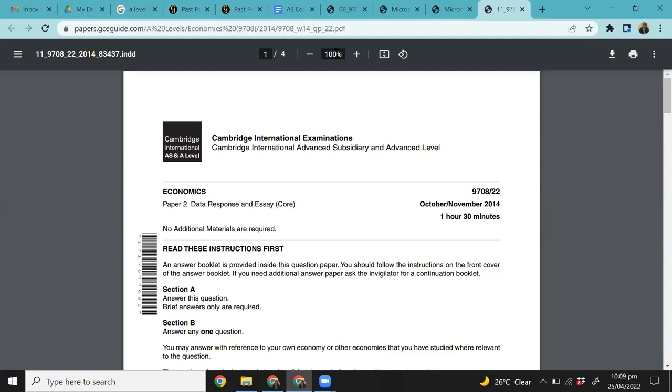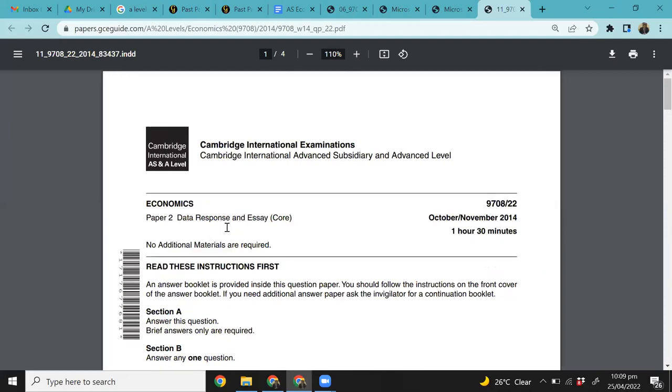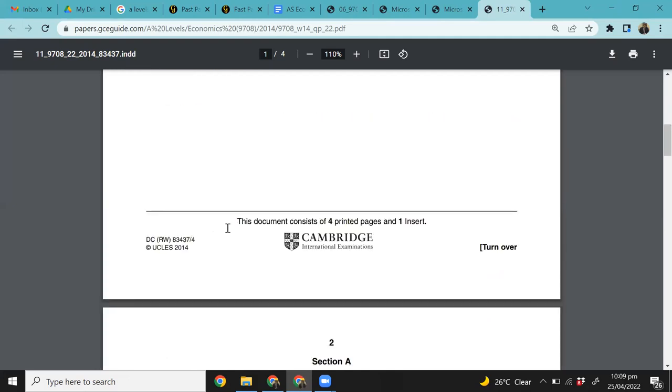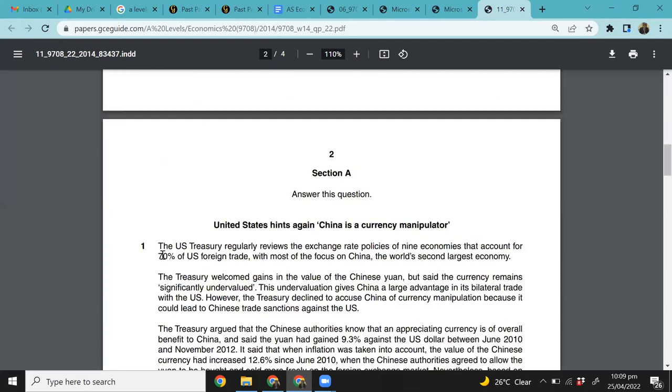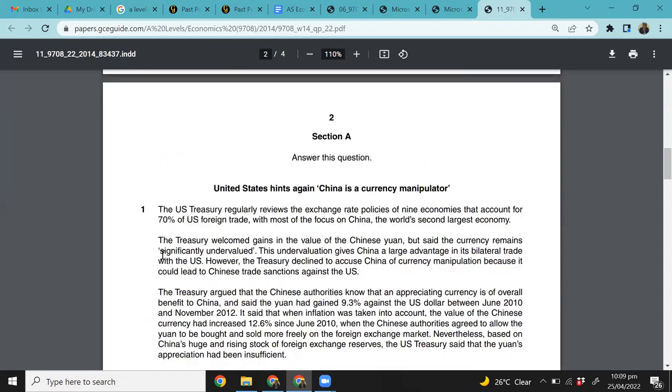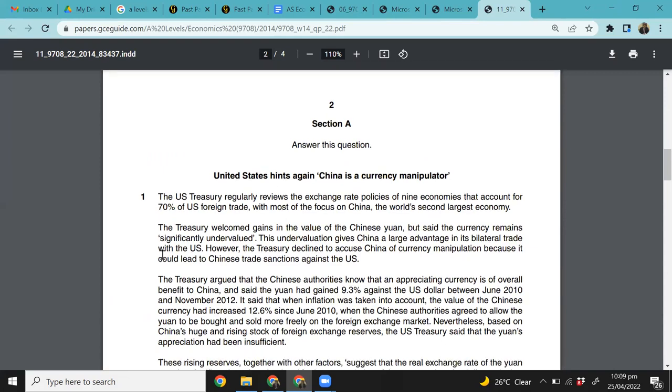I'm glad we are making huge progress. So for the remaining part of the class, we'll quickly read the case study for October, November 2014. We'll not do the questions today, we'll do the questions in tomorrow's class, but let's read the case study. United States hints again, China is a currency manipulator. Okay, so let's see what it has to say.